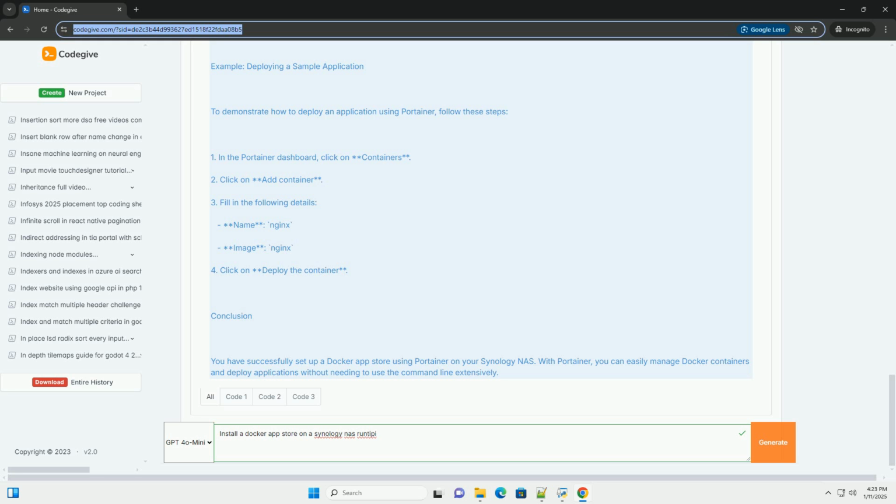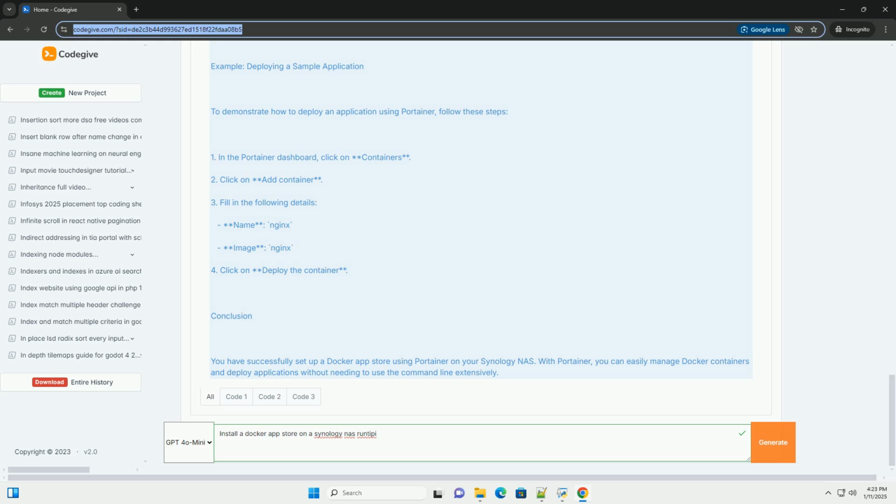1. Go to the Image tab and find the portainer/portainer-ce image you just downloaded. 2. Click on the image, then click on Launch. 3. In the Create Container window, configure the following settings. Container name, Portainer. Advanced settings. Go to the Volume tab. Click Add Folder, select a folder, example/docker/portainer_data, to store Portainer's data, and mount it to /data.